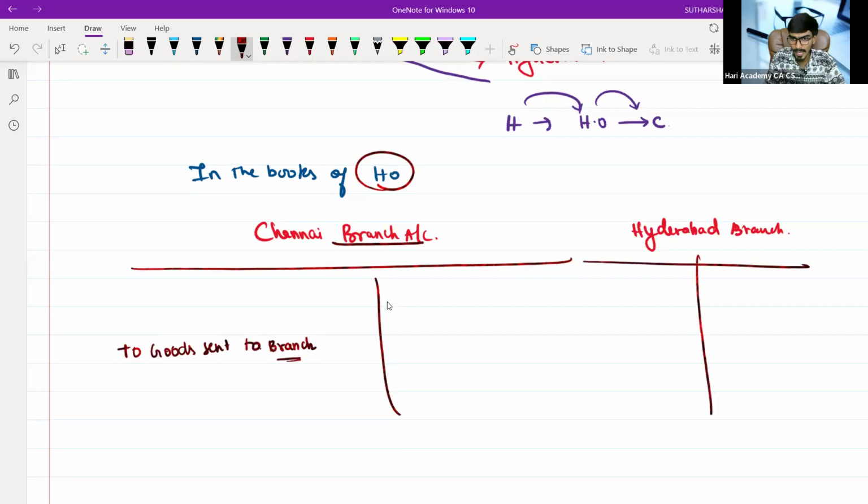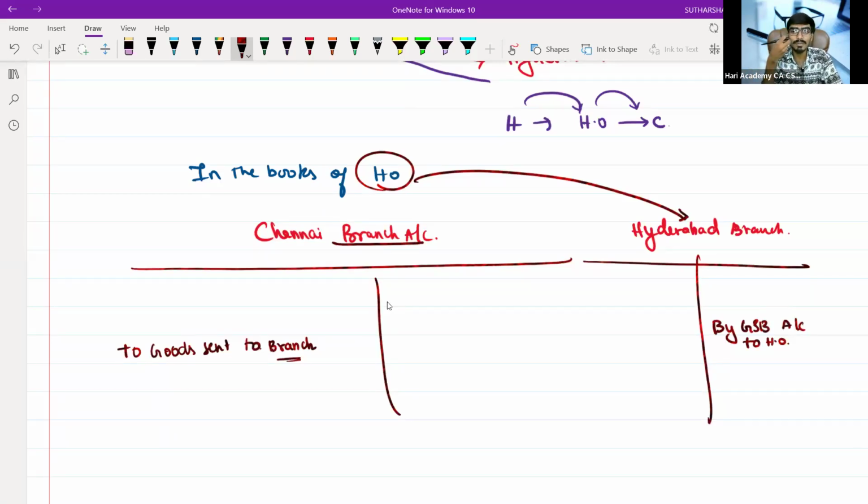In the books of HO, we will write the Hyderabad branch account, because Hyderabad branch is sending out the goods. So in Hyderabad branch books, they will write By GSB to HO account. Hyderabad branch is sending goods to HO, and HO is sending the goods to the Chennai branch.